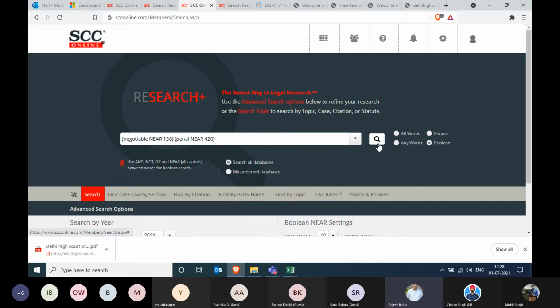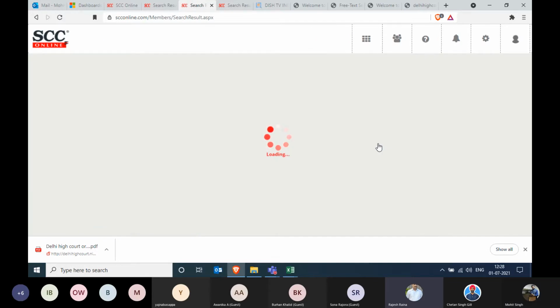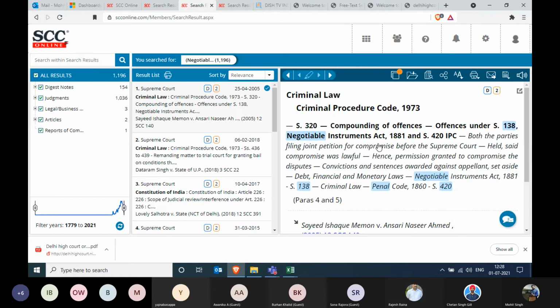Thereby it will show me judgments where both these sections and acts are being mentioned. So as you can see over here, on the Criminal Procedure Code, both these sections and acts are being mentioned over here.